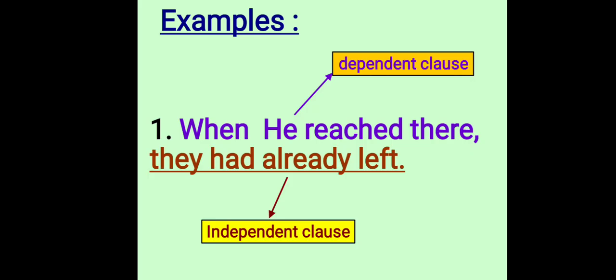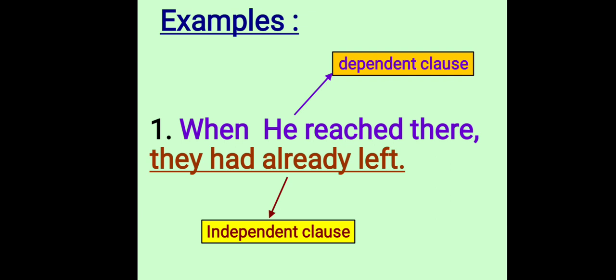Here you can see this complex sentence. When he reached there, they had already left. This is one complex sentence which is made by including two clauses. When he reached there, this is one clause. They had already left, this is another clause. Now let us divide them in our mind. Can we put this part, when he reached there, on its own? Can we write it, and will it make complete sense? Will it be complete without any grammatical mistake? No.